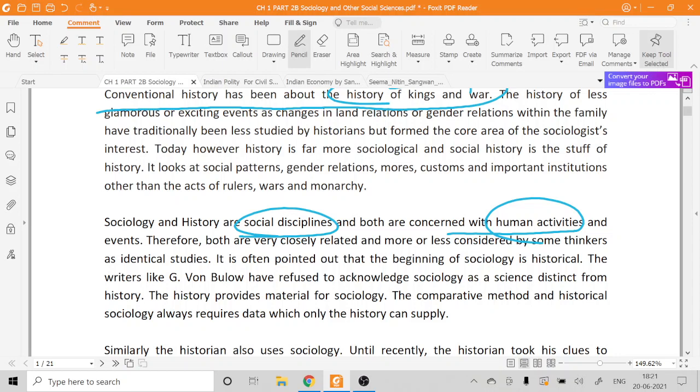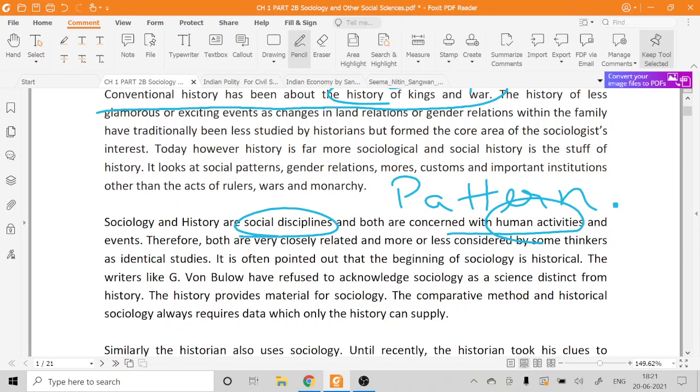But when sociology studies human activities, it studies them in a different format. It is trying to establish a pattern, a patterned relationship between different social agents. But history will never try to do that.